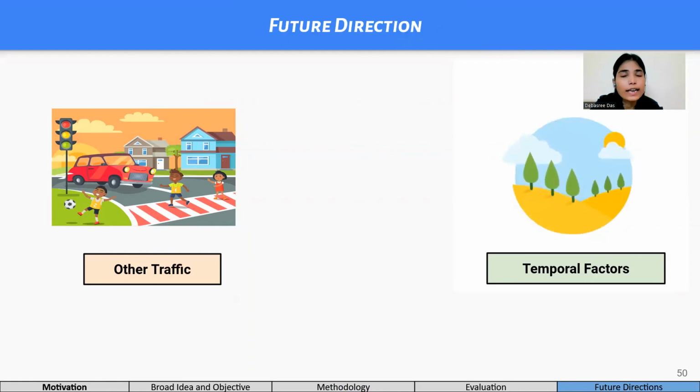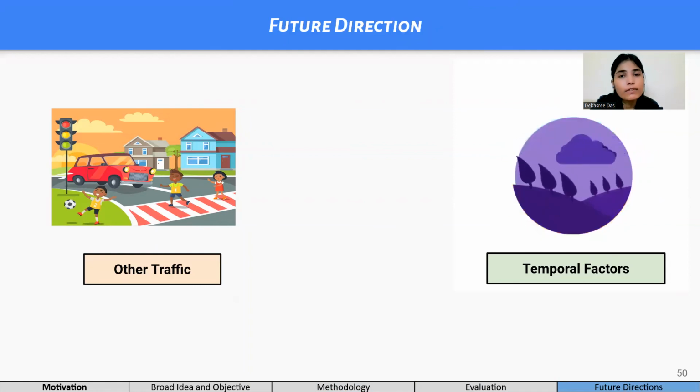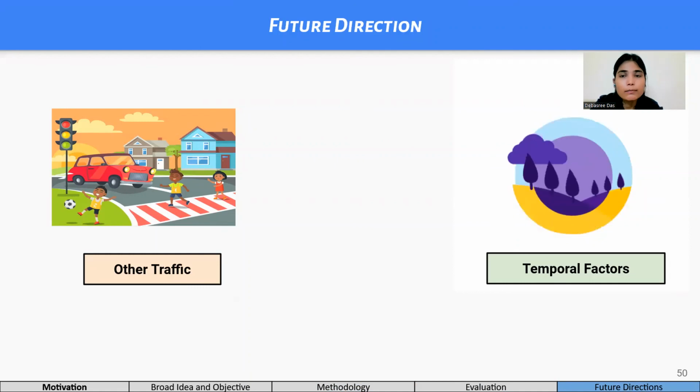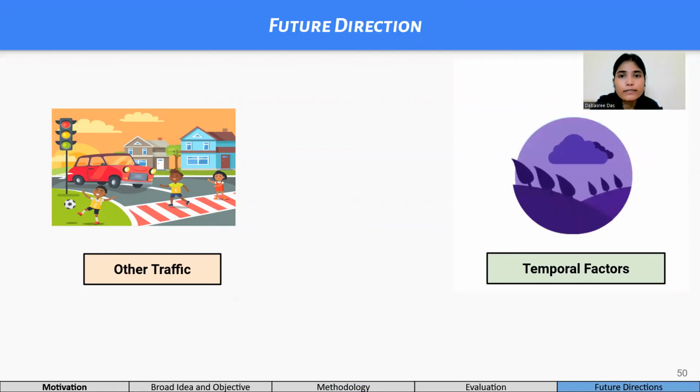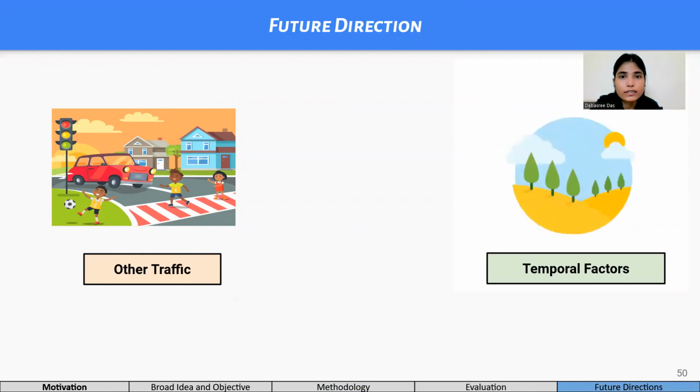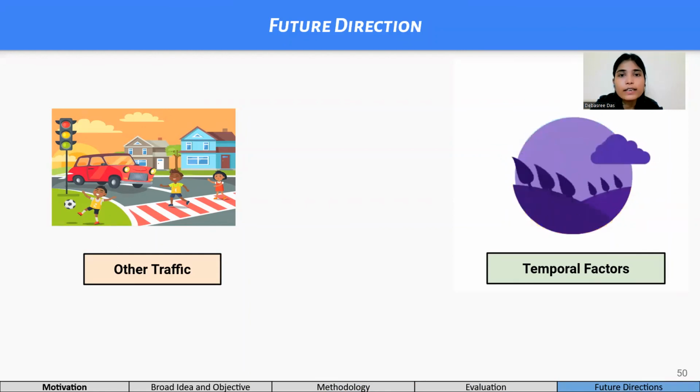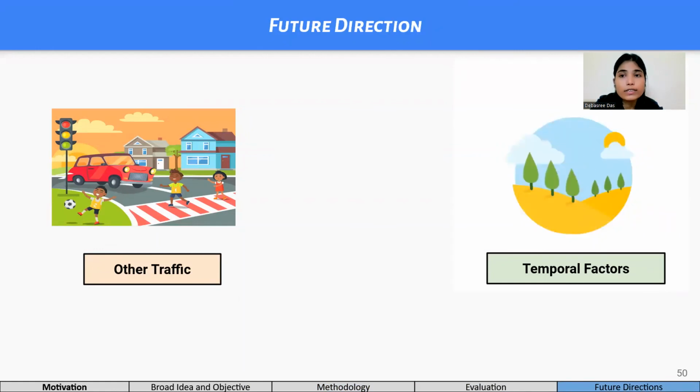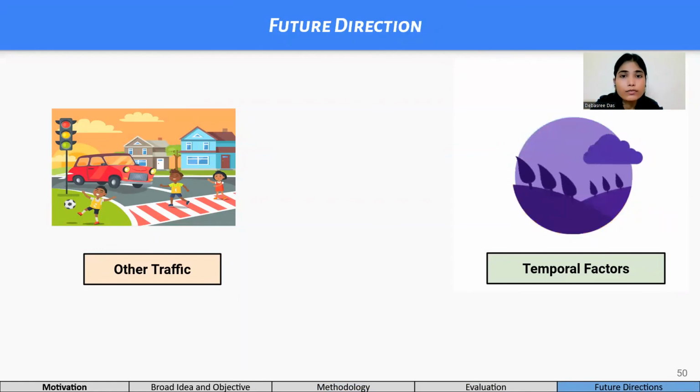Another direction can be incorporating weather and time of the day information. For example, during nighttime, drivers tend to behave recklessly due to light invigilation, vacant roads, etc. But during nighttime, heavy vehicles such as trucks and buses also move more, which is dangerous in case of reckless movement. So with this, we conclude our work.